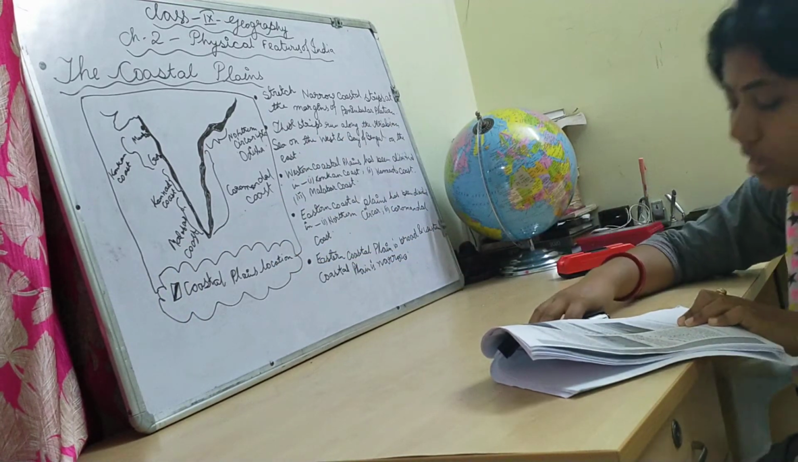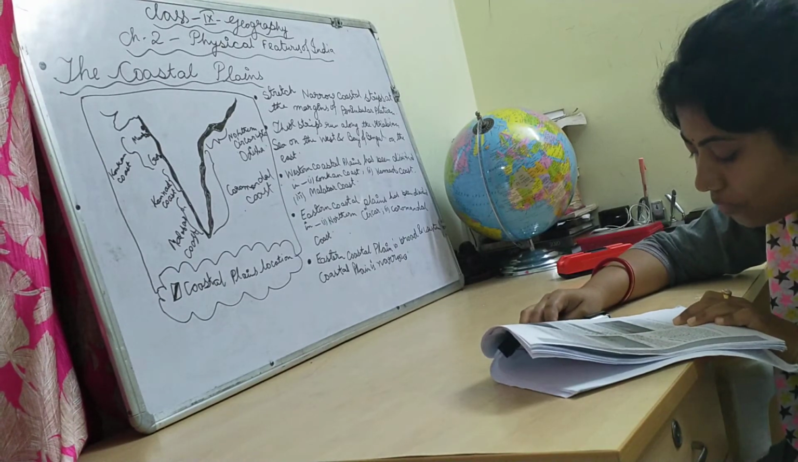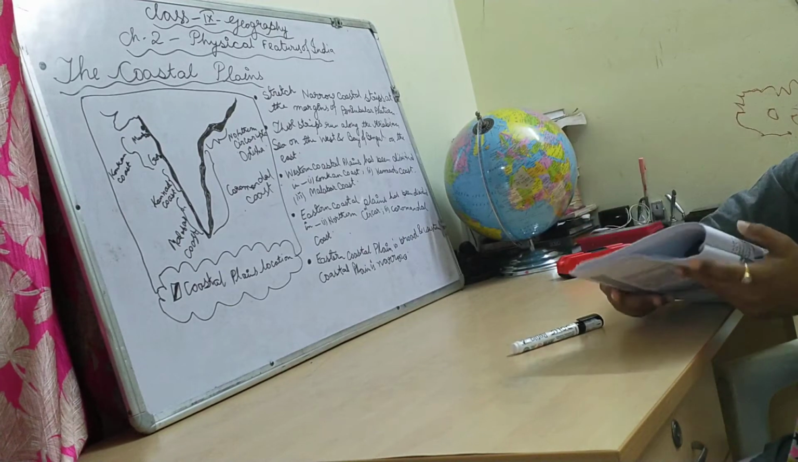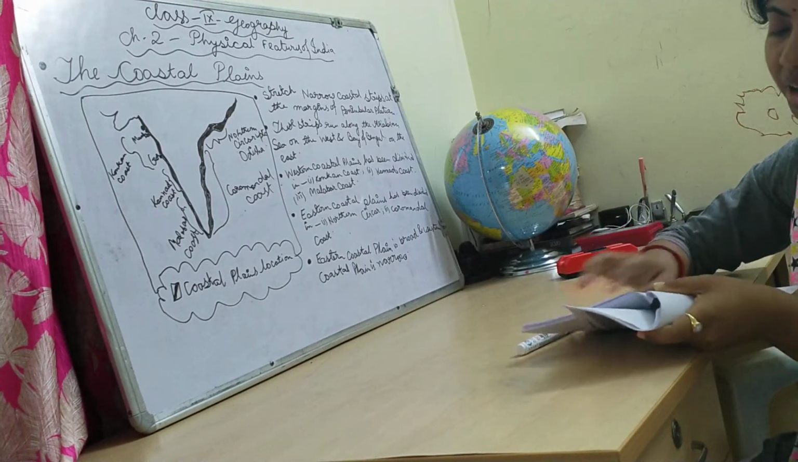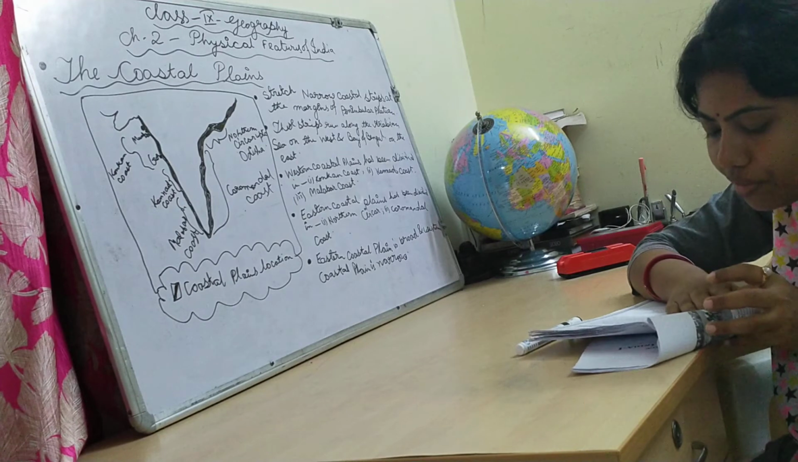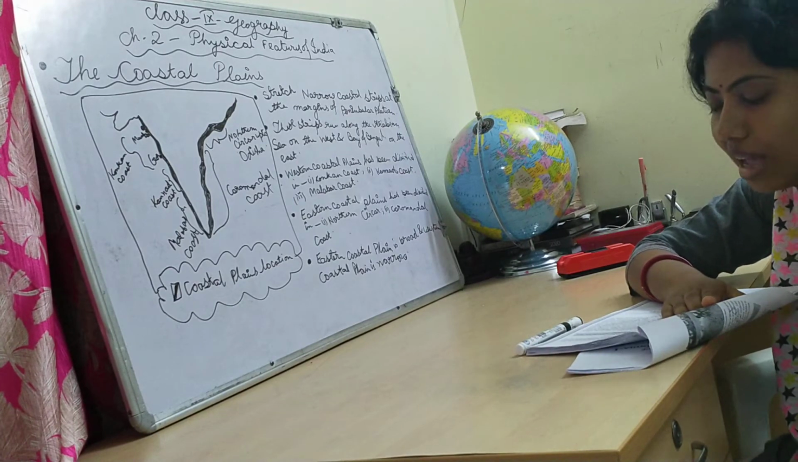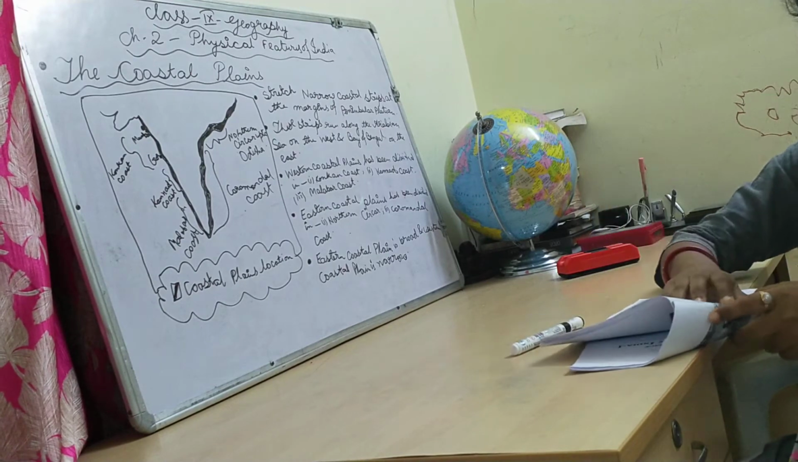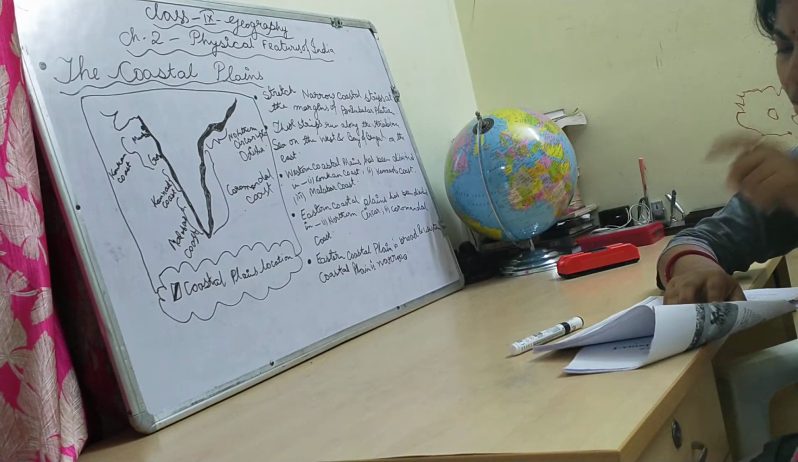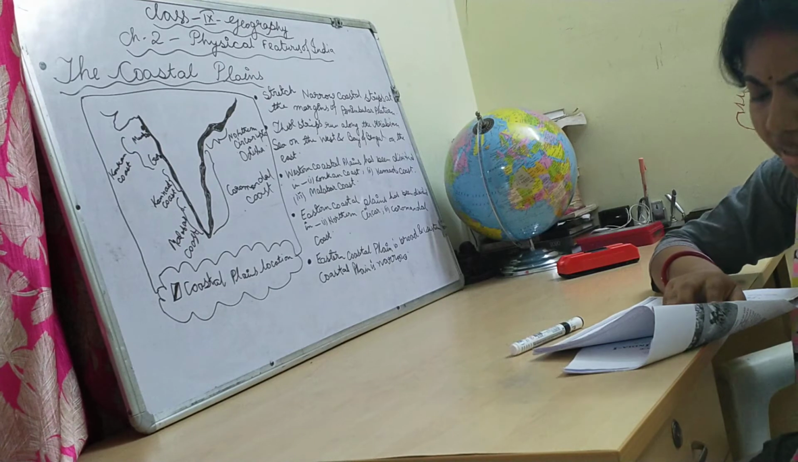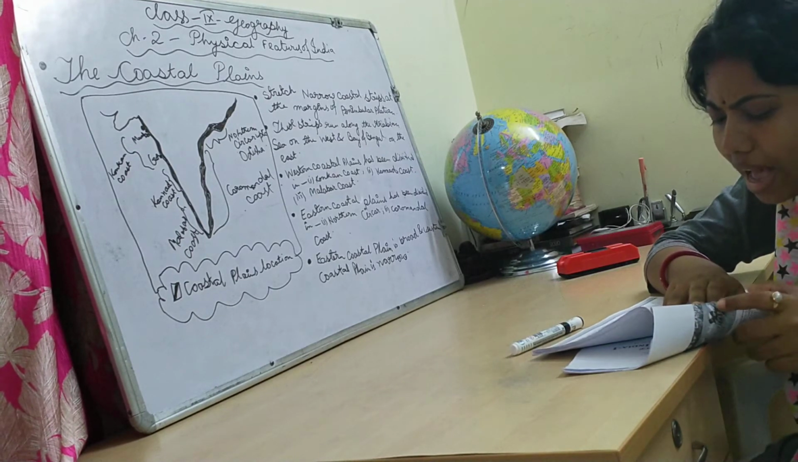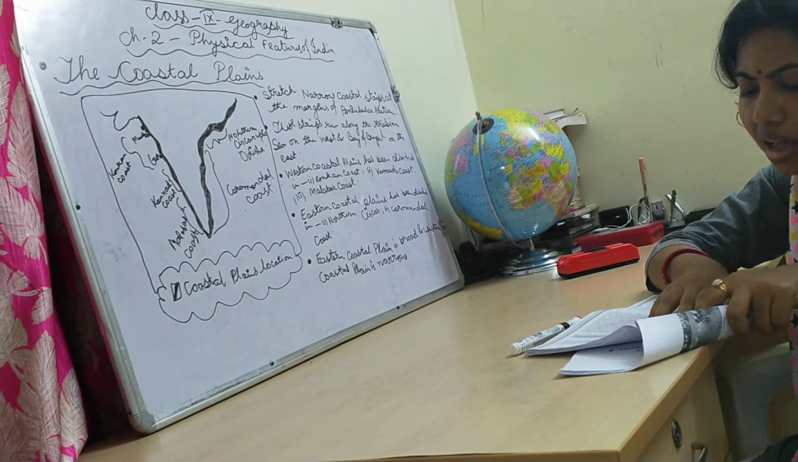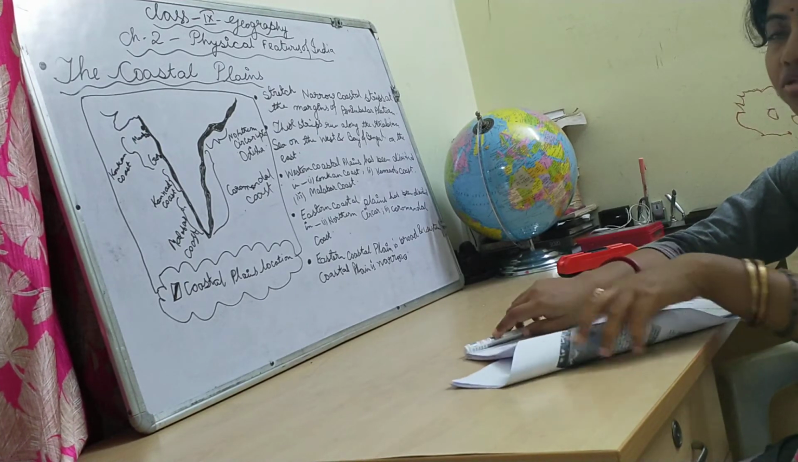Previously it was called Laccadive, Minicoy and Amindivi. In 1973, these were known as Lakshadweep. It covers a small area of 32 square kilometers. Kavaratti Island is the administrative headquarters of Lakshadweep. This island group has a great diversity of flora and fauna. Pitti Island is uninhabited and is a bird sanctuary.